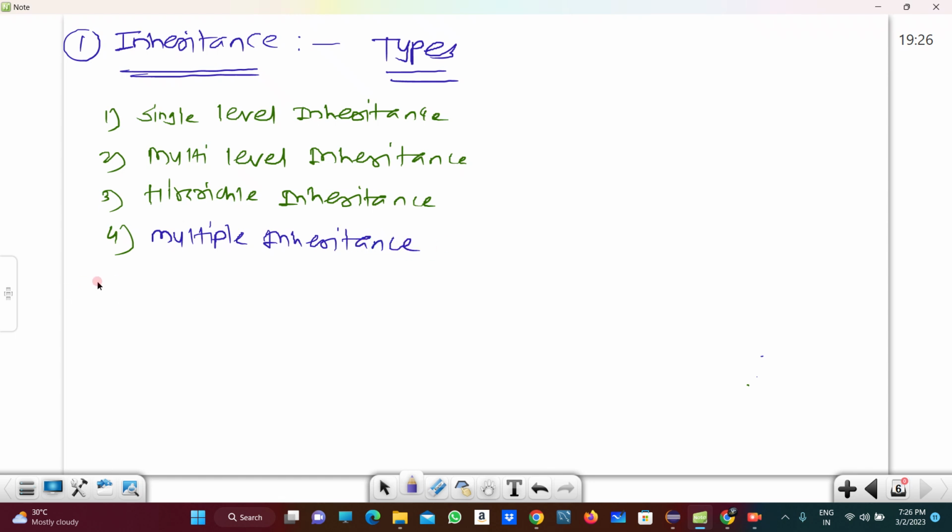So these are the types of inheritance, and the last one is hybrid inheritance.